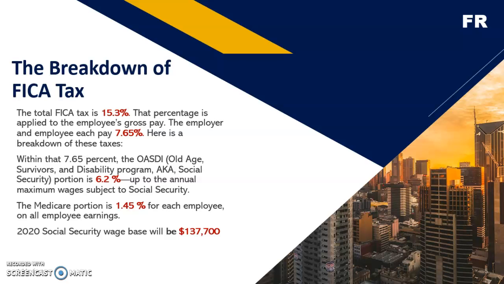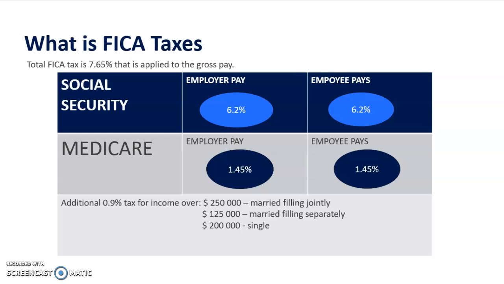From this table, we can see how taxes are paid, in what portion, and what is the employee part and what is the employer part. Here we see 6.2% from the employer and 6.2% from the employee, as well as Medicare.